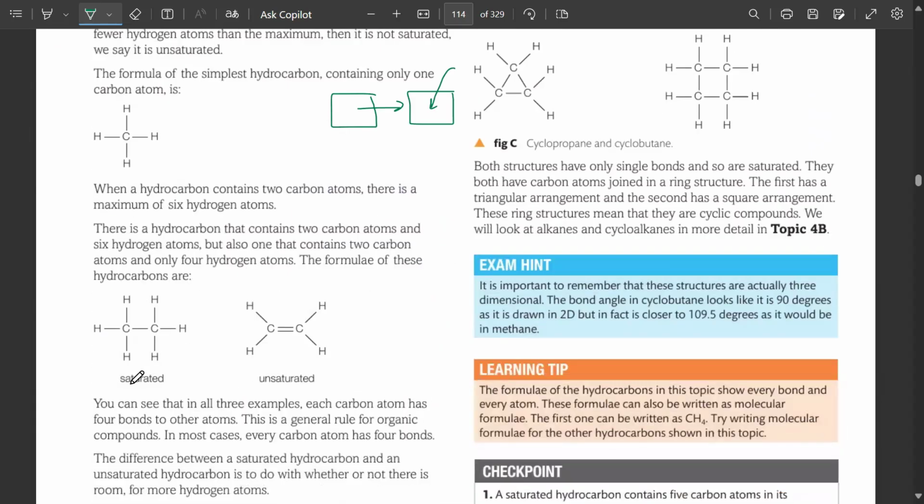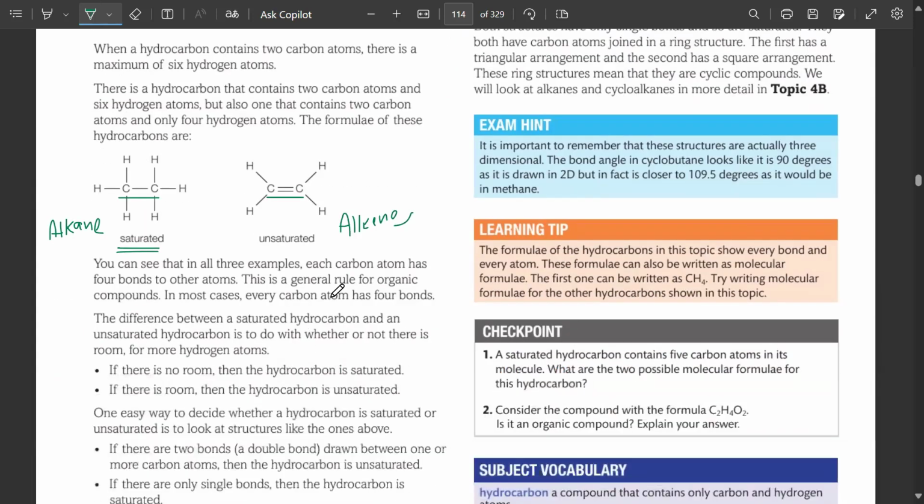You can see over here, this is a saturated hydrocarbon, an alkane. And then we have an unsaturated hydrocarbon, which is an alkene. Here you can see ethane, this is ethene. You can see that each carbon atom has 4 bonds. This is one thing that is sure, that carbon is in group number 4. It has 4 electrons in its outermost shell. But now is it going to form 4 single bonds or 1 double bond and 2 single bonds? That entirely depends on the type of saturated or unsaturated hydrocarbon that we are studying.